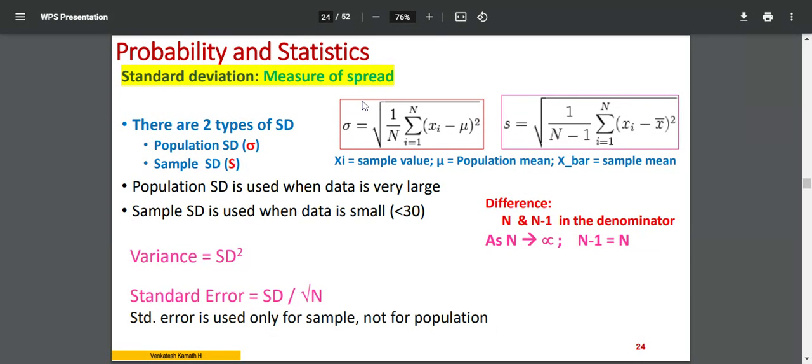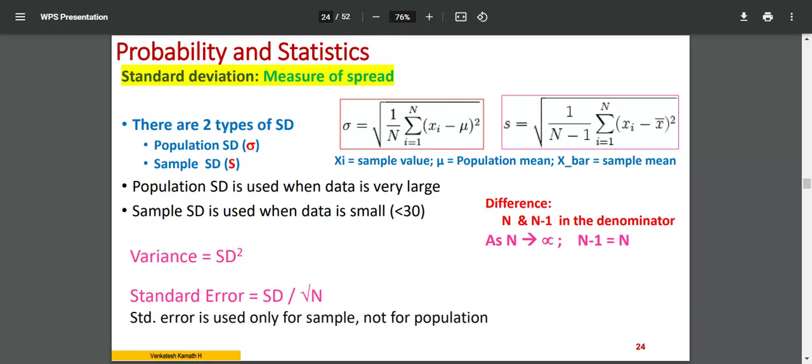First, you calculate the mean, the average, and then whether it is spread over the values. From the center towards the ends, that is, the minimum and maximum, how spread it is. Whether it is spread very near to the mean, or on a very large scale, you would like to find out. So to calculate that, we have two things: one is standard deviation, another is standard error.